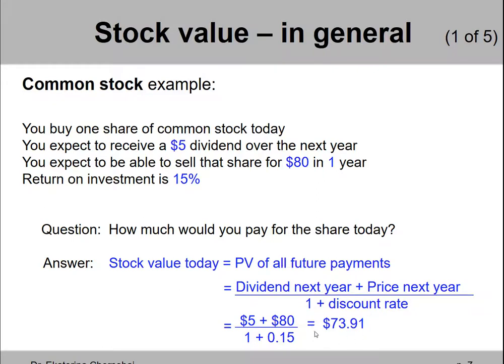So if shares of stock are sold for more than $73.91, you should not be buying these shares because they're not worth this much. You would be overpaying, right? And you can also say that the shares are overpriced. If, however, shares are cheaper than $73.91, then you should take advantage of this great deal.